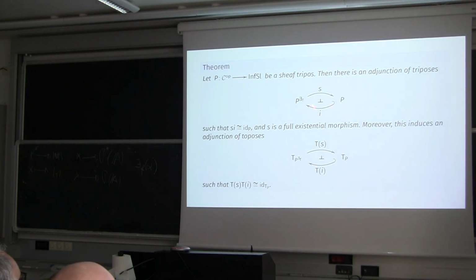And of course, this adjunction induces an adjunction between the tripos to topos construction applied to this one and the tripos to topos construction applied to this one. And again, this composition is identity.